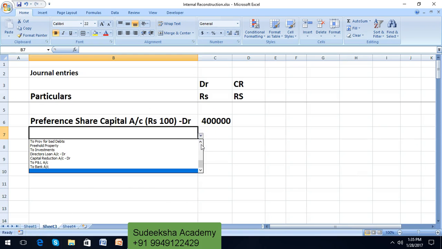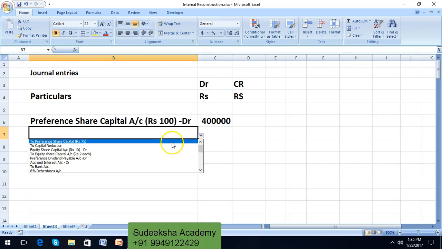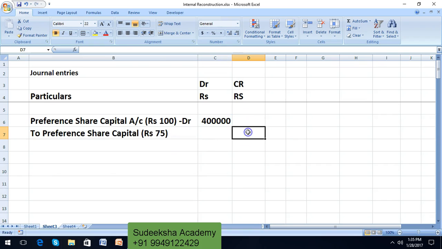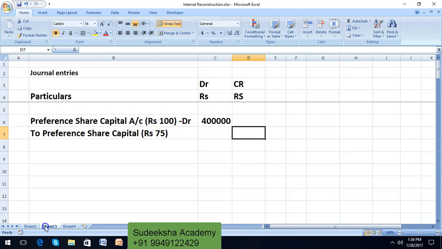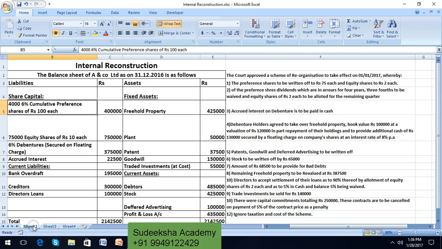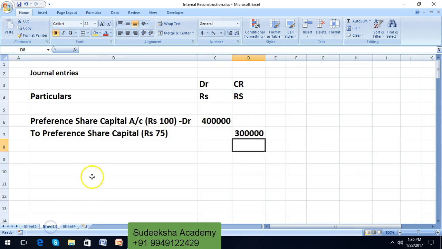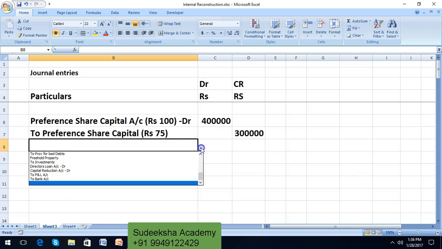So preference share capital of ₹75 each should be credited. The amount is 75 into 4,000, which is 3 lakhs of rupees. And the difference, ₹25 each into 4,000, is 1 lakh. It should be credited to the capital reduction account.